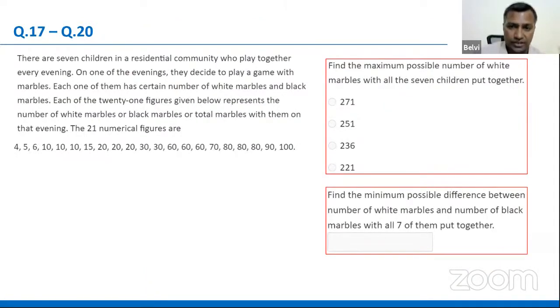Again, 17 to 20. This was again on number crunching. This is a point-based reasoning, right? Therefore, there were 21 numbers. That's a volume game. You have to get that one line of reasoning right there. There were black marbles, white marbles, and total marbles. So you've got to get that count. All right, you've got to get this idea of these 21 numbers.